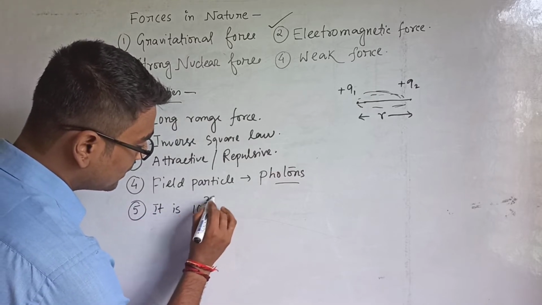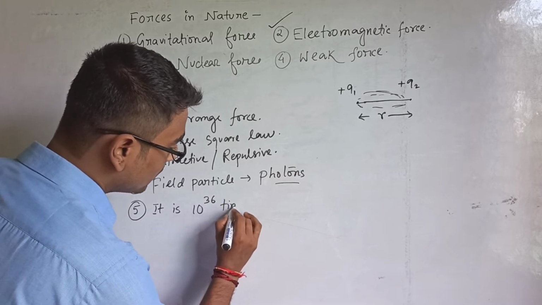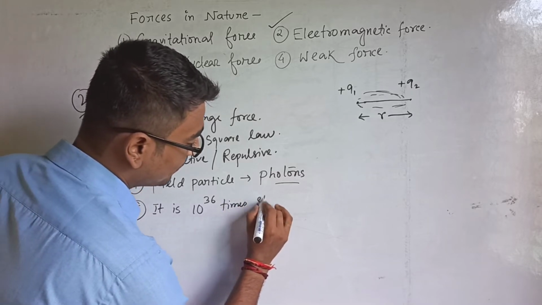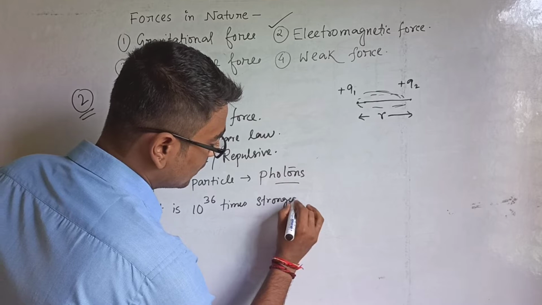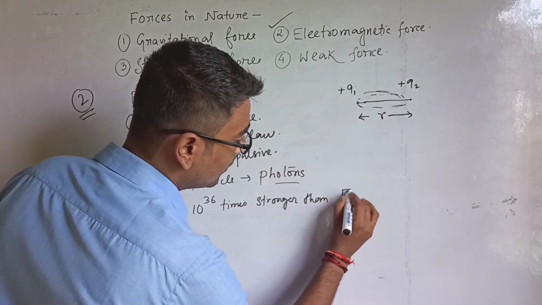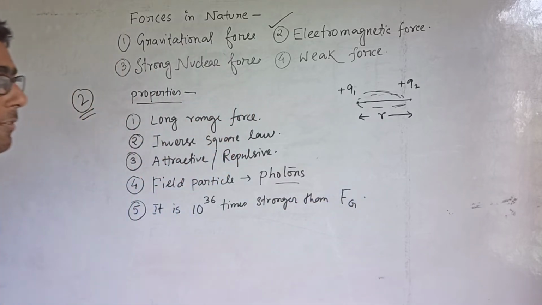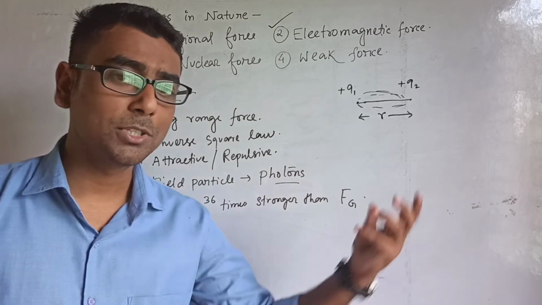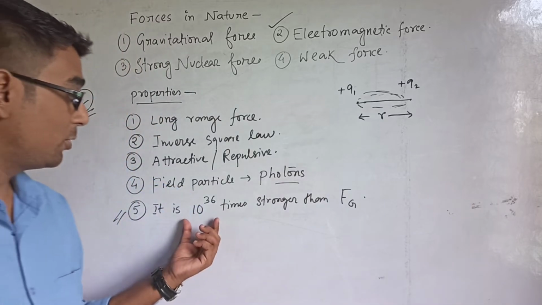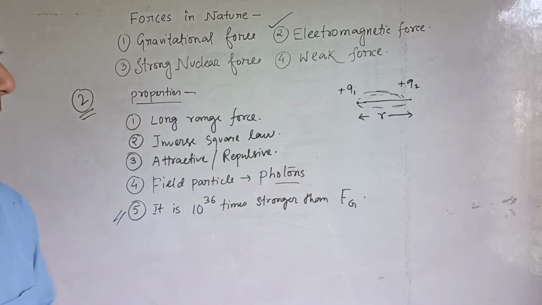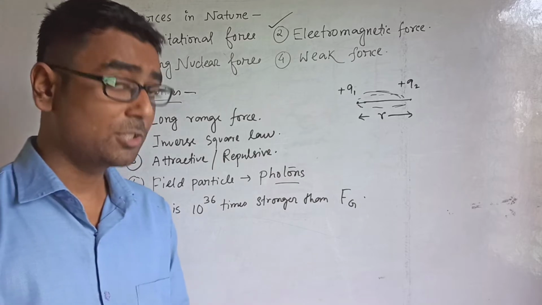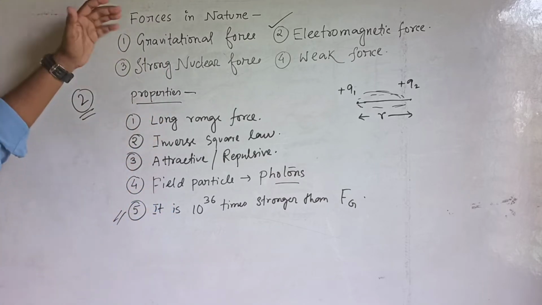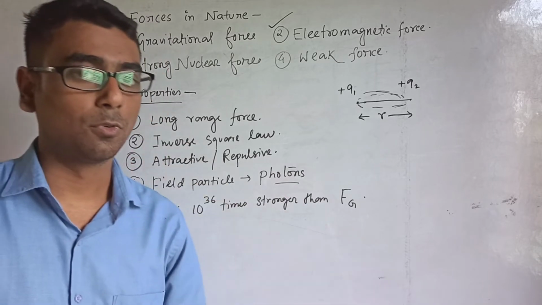And the fifth one is it is 10 to the power 36 times stronger than gravitational force, Fg. Fg is gravitational force. Now why is it that much stronger, 10 to the power 36 times stronger than gravitational force? That means it is much stronger. That is why we have called gravitational force the weakest force.